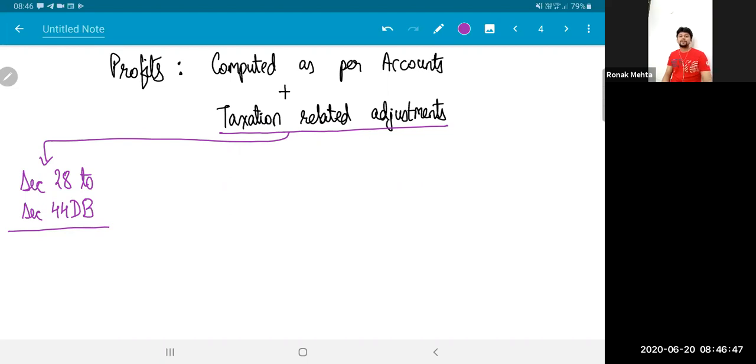Expenditure incurred on scientific research gets a weighted deduction if you make a contribution to outsiders. Do you at least remember this? I don't expect the exact thing from you. If you remember it, wonderful. But do you at least remember that something like this is there? That you get a weighted deduction for the contributions that you make? Do you remember anything like this?